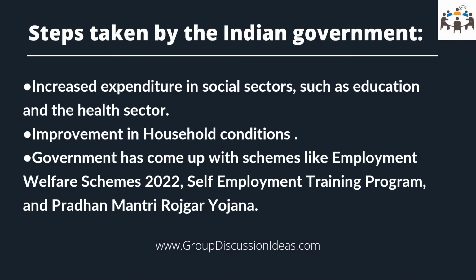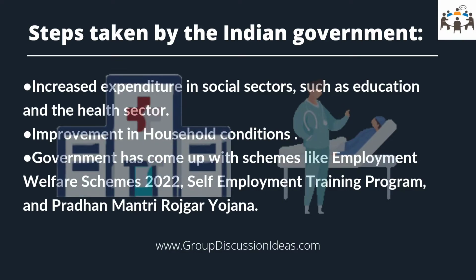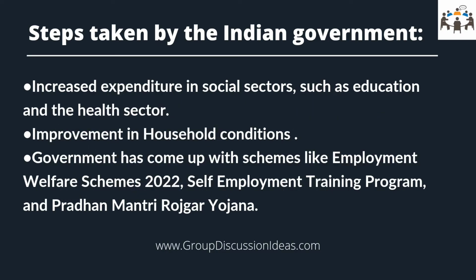Now let us look at some points. What are the steps taken by the Indian government? The government has increased its expenditure in social sectors such as education and the health sector, which could help in neutralizing the effect of high indirect taxes. Household conditions have improved enormously due to targeted efforts through several social protection schemes, especially in the areas of water availability and sanitation, which has increased the standard of living. The government has come up with schemes like Employment Welfare Scheme 2022, Self-Employment Training Program and Pradhan Mantri Rozgar Yojana to increase employment in India.